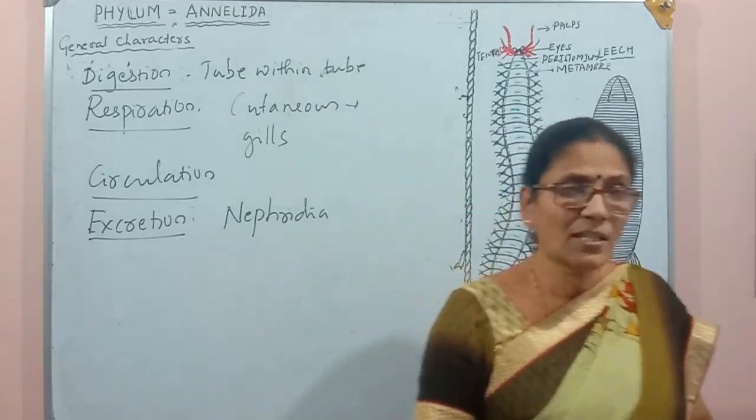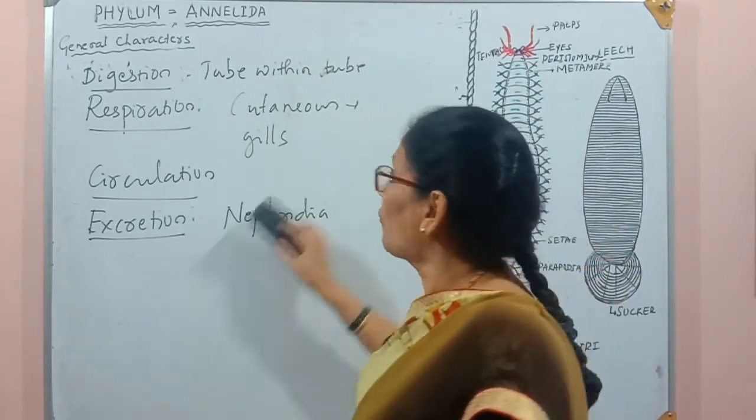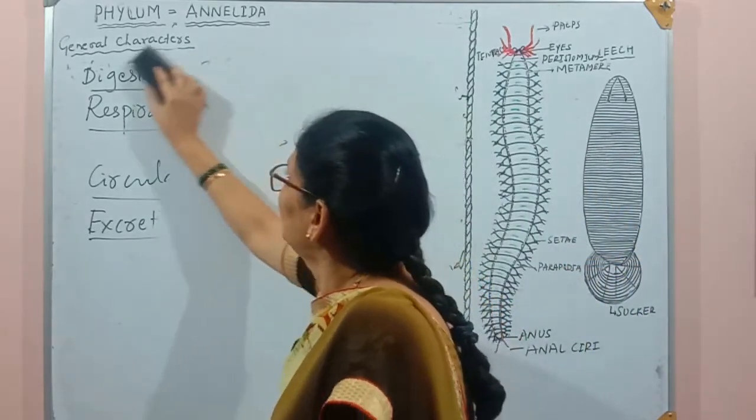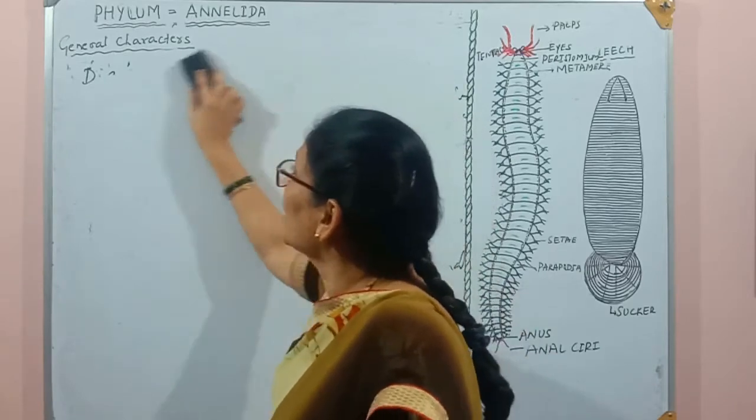And the last very important character of this group is about reproduction. How are these organisms reproducing?